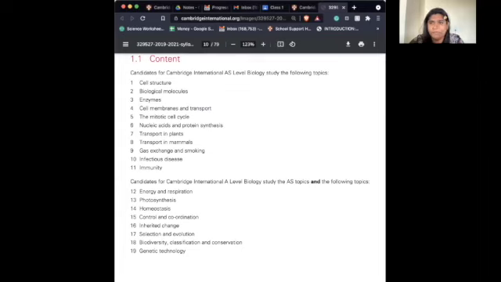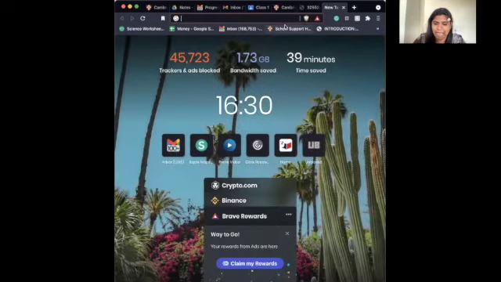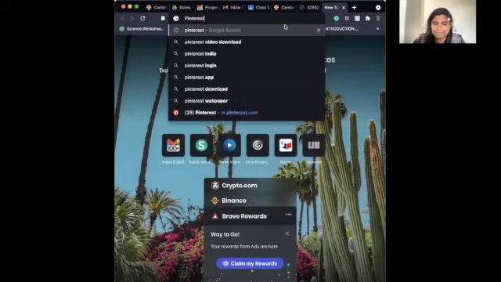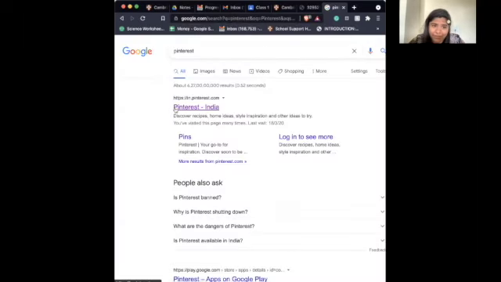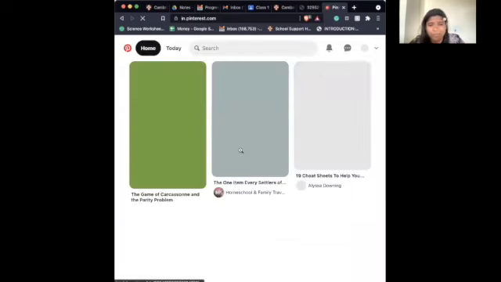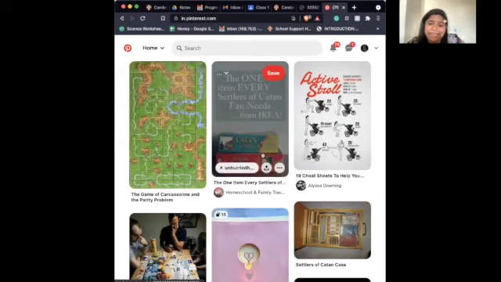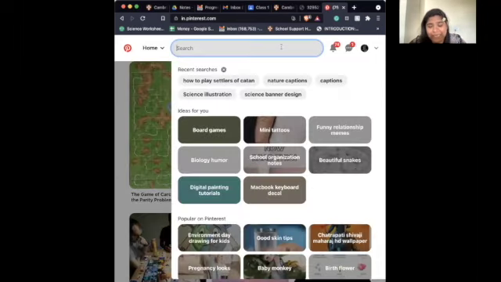So just give me a second, I'm going to take you there, and this is the app, Pinterest. You want to log into it so that you could save your images. If you don't log in, if you just see it online, the images may not get saved.